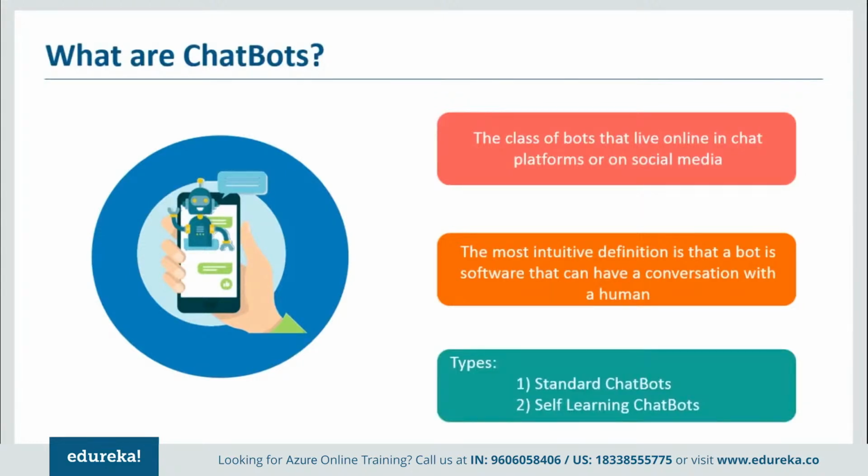You have the standard chatbots and the self-learning chatbots as well. If you talk about a standard chatbot, think of it as a device or software that takes in the data that is given to it. If a query is thrown at this bot, the machine or the software would reply to that individual. It does not make any modification on its own. This is where the second option comes into the picture. You have something called self-learning chatbots. These are the bots that take in the data, understand the data, and then adapt to that data.